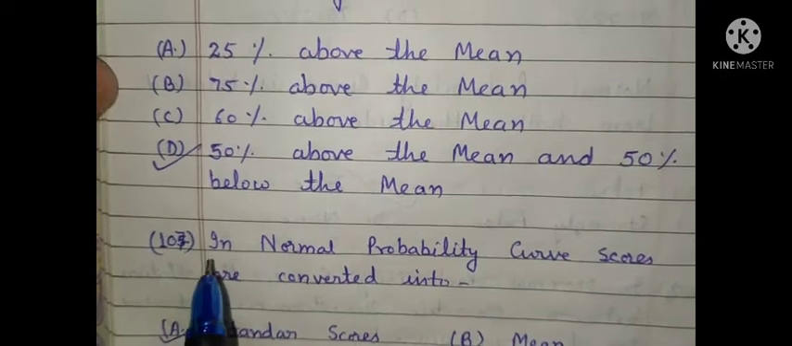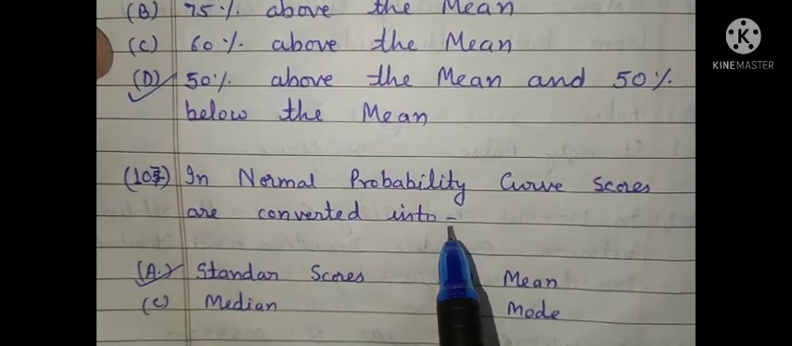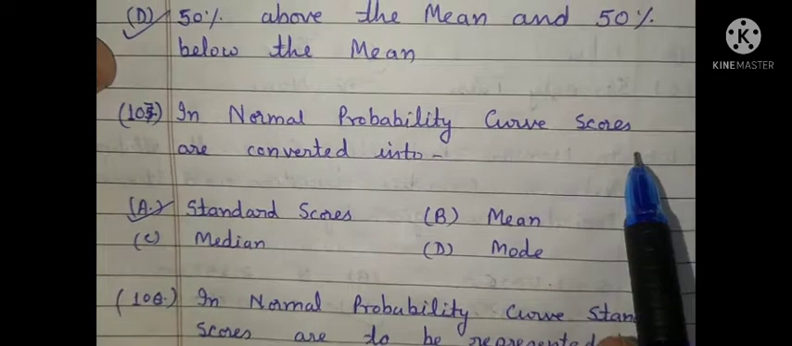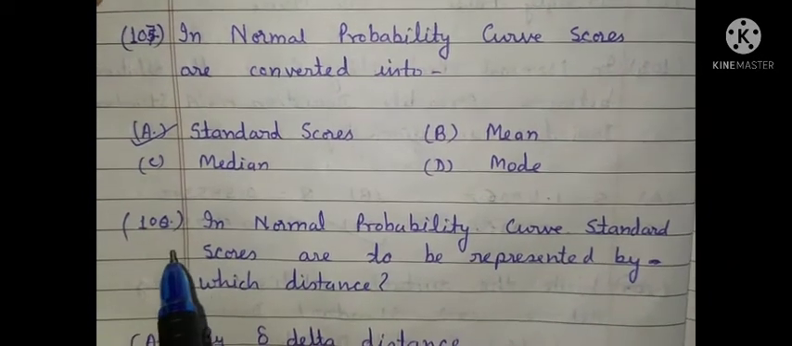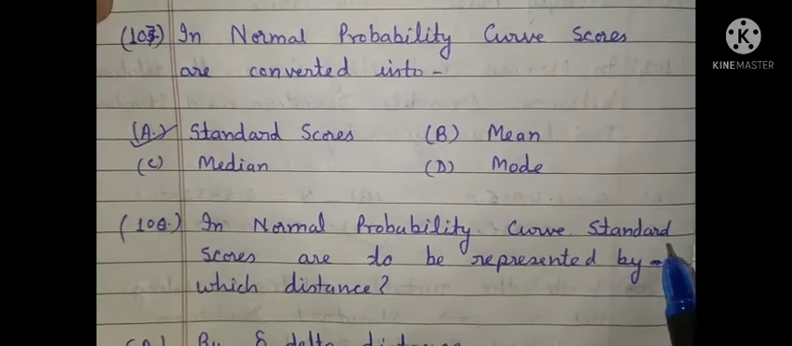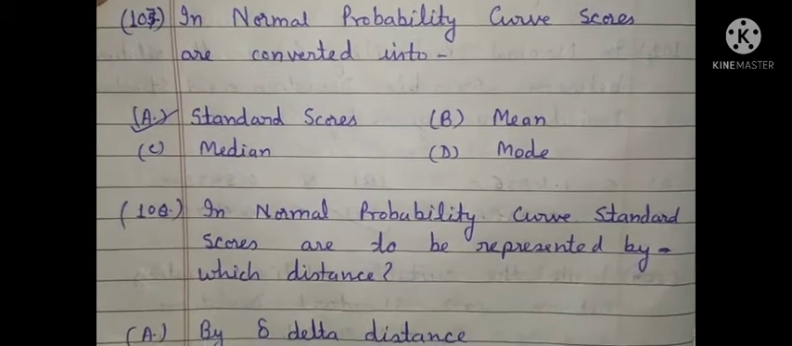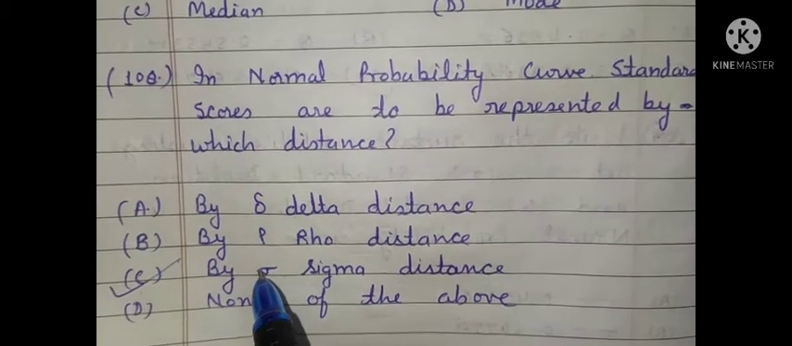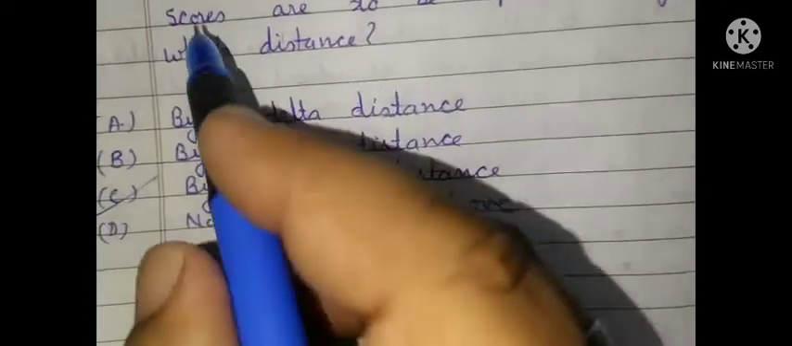Question number 107. In normal probability curve, scores are converted into standard scores. Question number 108. In normal probability curve, standard scores are to be represented by which distance? The answer is by sigma distance. The symbol of sigma is like this, and this is called sigma distance. So the correct option is option C.